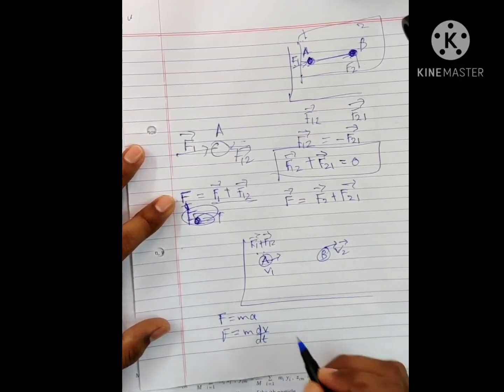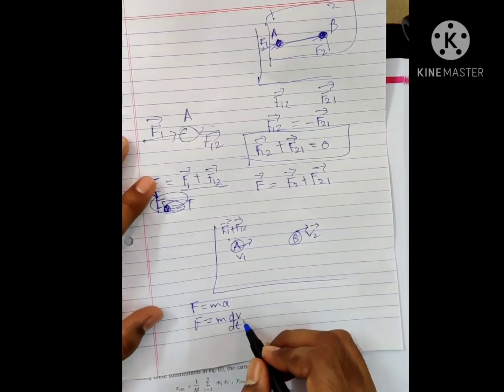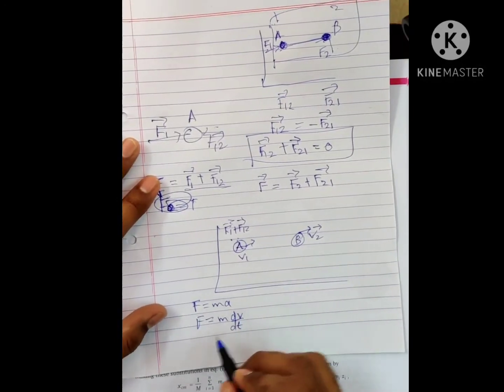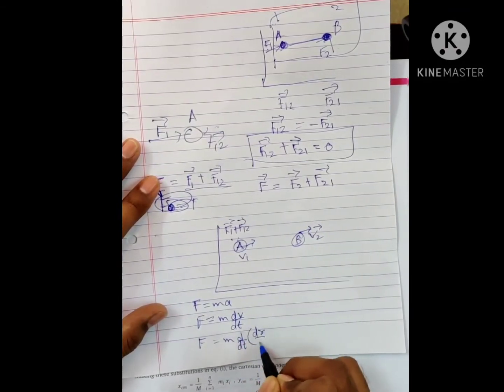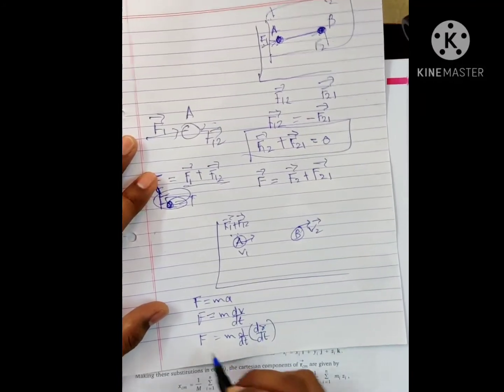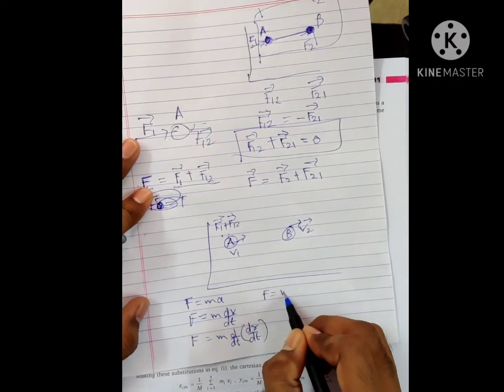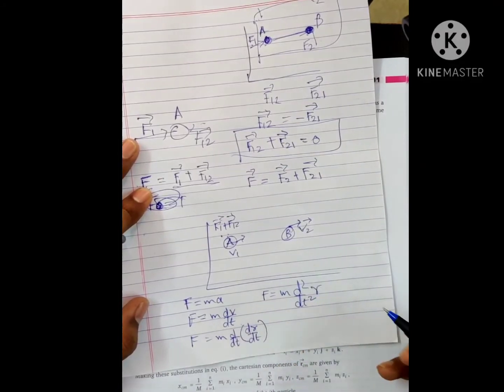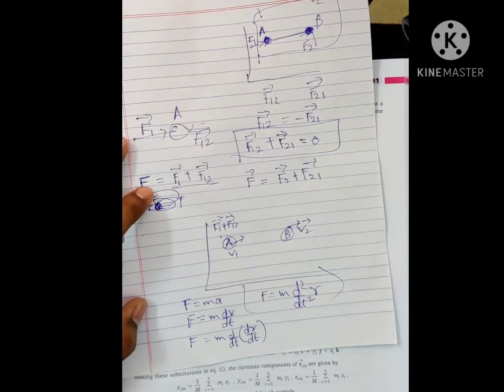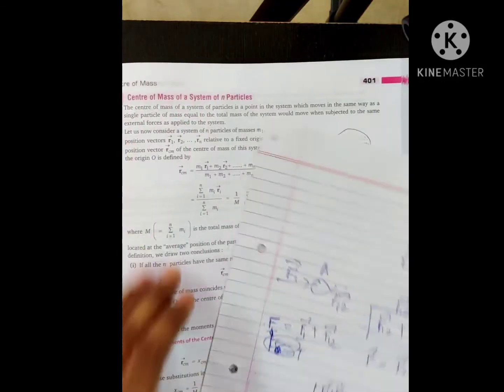One more thing you can do. Velocity is the change of displacement, so force is equal to mass times d by dt of velocity, which is dr by dt, the change of position. So force can also be written as m d²r by dt², the double differentiation of r. This is what we are going to apply in the equation.